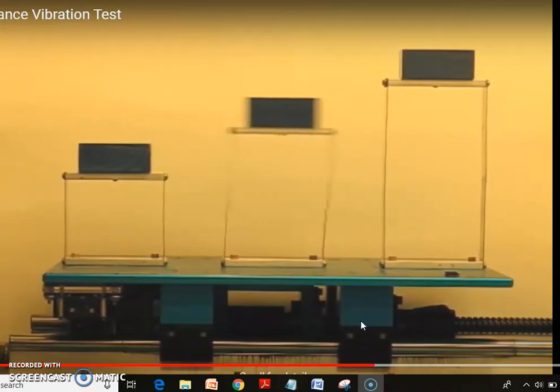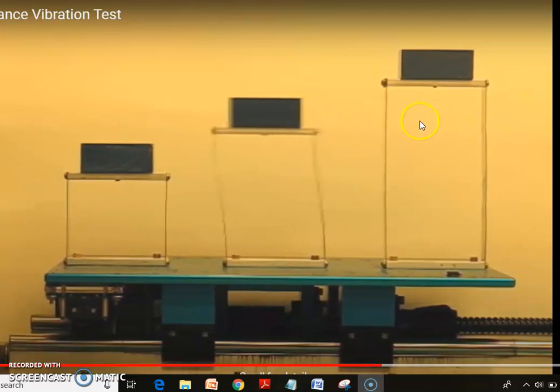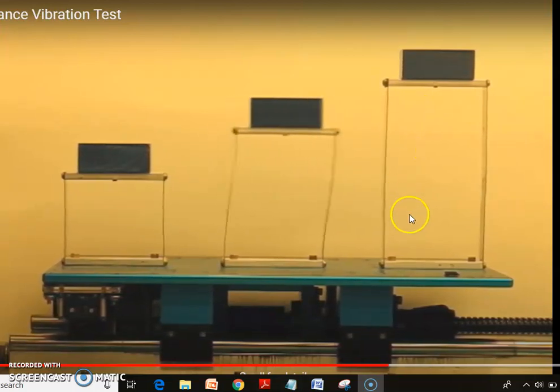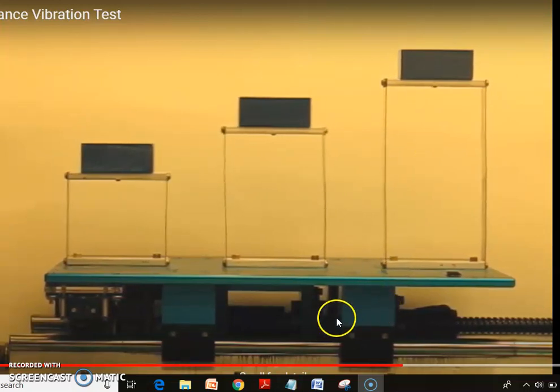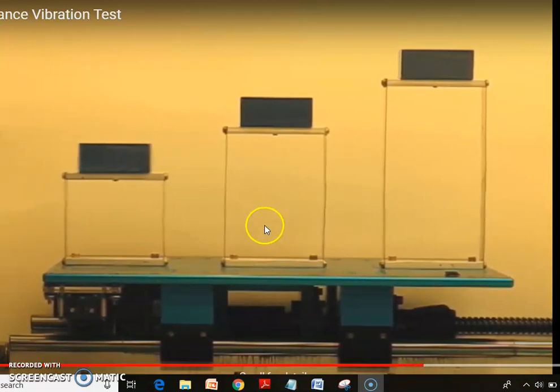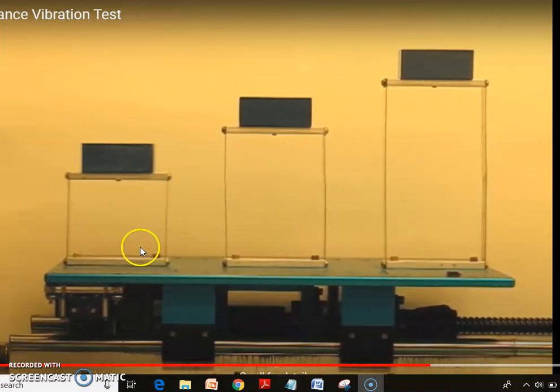Now we can see here that structure 3 is showing almost nil response, and if I increase my frequency of vibration further, structure 2 is also in an almost nil state of vibration, but structure 1 has started to respond.